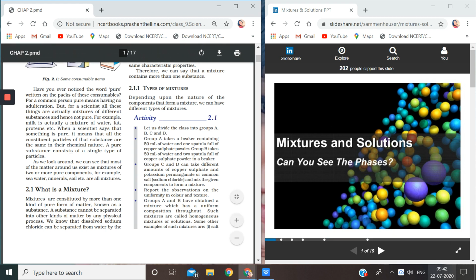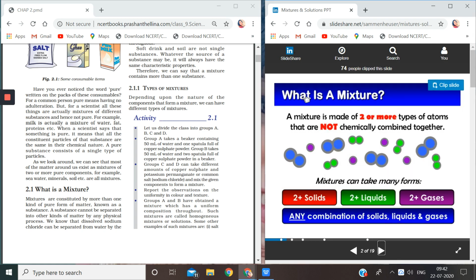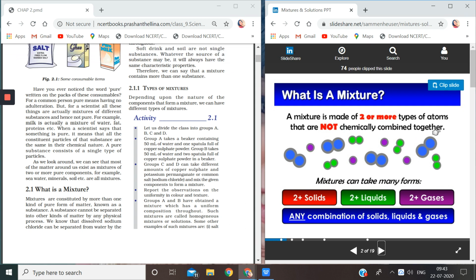So in this PowerPoint presentation, children, in front of you, you can see mixtures and solutions. See children, what is a mixture? A mixture is a combination of two or more types of atoms that are not chemically combined together. Now, to describe this, they have represented different kinds of atoms in different sizes and colors. So this is a mixture because the atoms are not chemically similar.